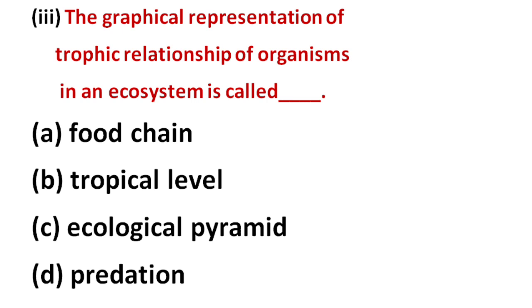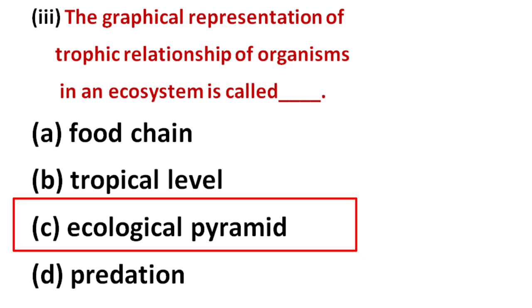Number 3: The graphical representation of trophic relationship of organisms in an ecosystem is called dash. Food chain, trophic level, ecological pyramid, predation. The right answer is C, ecological pyramid.